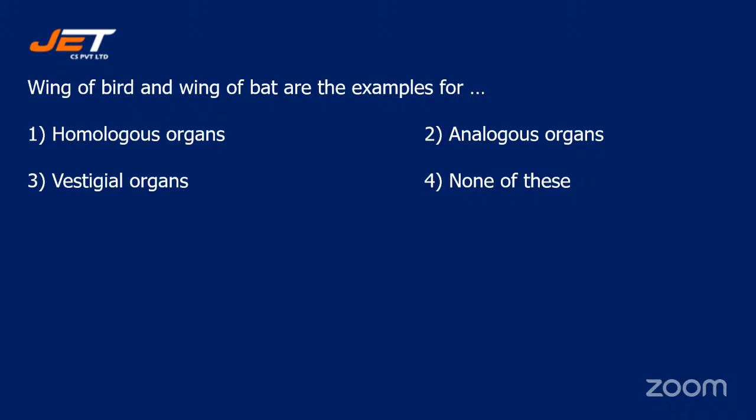Okay, I'm revealing the correct answer, students. The correct answer for this question is option number 2, analogous organs. Sarvanti, you were correct. I don't know why you have deleted your answer, but you were correct. Those who have selected option 2, you all are correct. Wing of bird and wing of bat are examples of analogous organs.